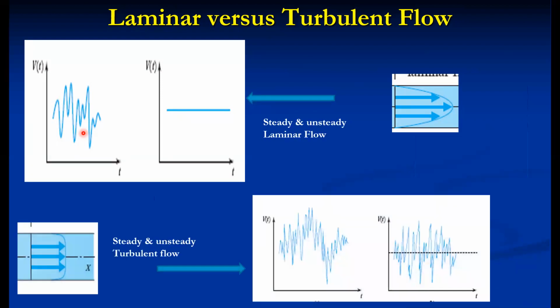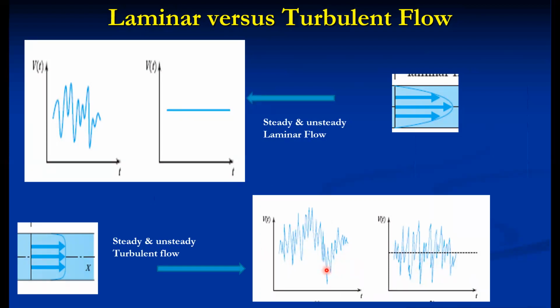On the other hand, turbulent flow again has two categories: steady turbulent flow and unsteady turbulent flow. Here the fluctuations are there, in steady as well as unsteady turbulent flow. But if the fluctuations are uniform with respect to time, then it is called steady turbulent flow. If the fluctuations are non-uniform with respect to time, then it's called unsteady turbulent flow.